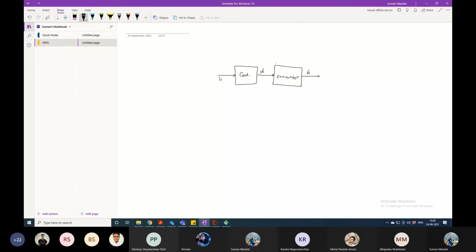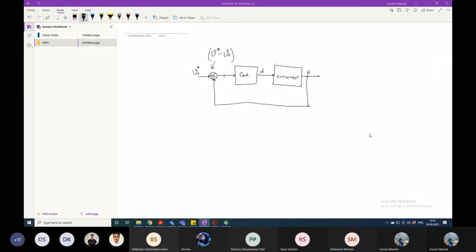What is the input of the controller? This is a little difficult to tell at this stage, but I will draw it and then you try to understand. Some sensing parameter from the circuit. Using the sensing parameter of the circuit, what are we going to control? The output voltage. So you will sense the output voltage.